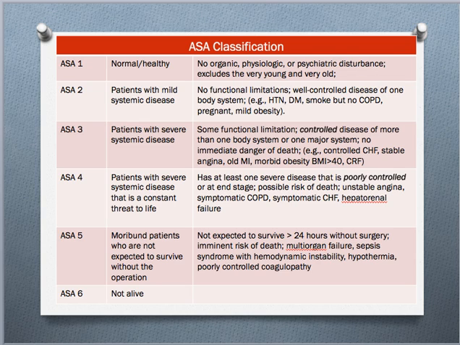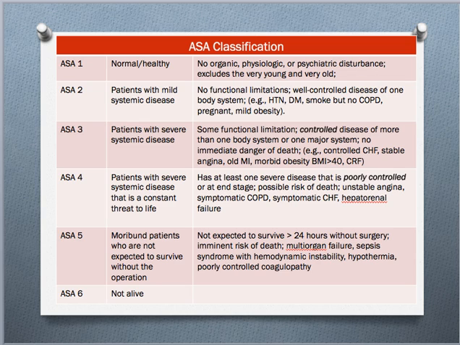An ASA4 are patients with severe systemic disease that is a constant threat to life. So these patients have major organ systems that are at risk and they are poorly controlled. So these are patients who, for example, may have had a heart attack within the last 6 months. Perhaps they are active smokers or even former smokers and have chronic obstructive pulmonary disease. Maybe they have heart failure and are symptomatic. It is not under control. And because of this, they have functional limitations as well. So they will be symptomatic with their activities of daily living. They may not be able to climb 2 flights of stairs, so on and so forth.